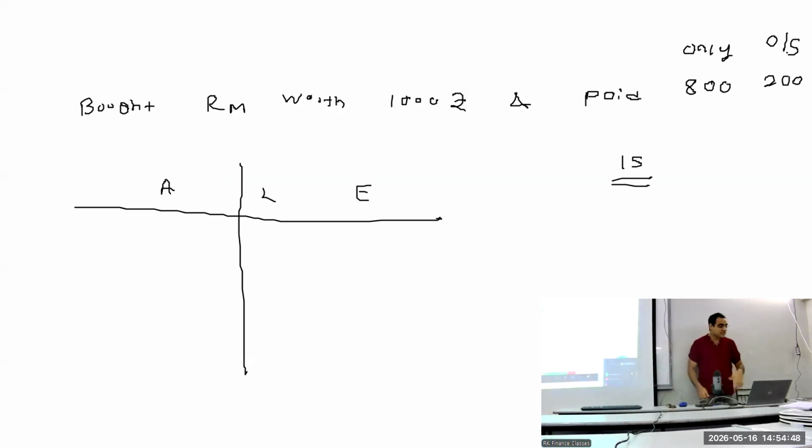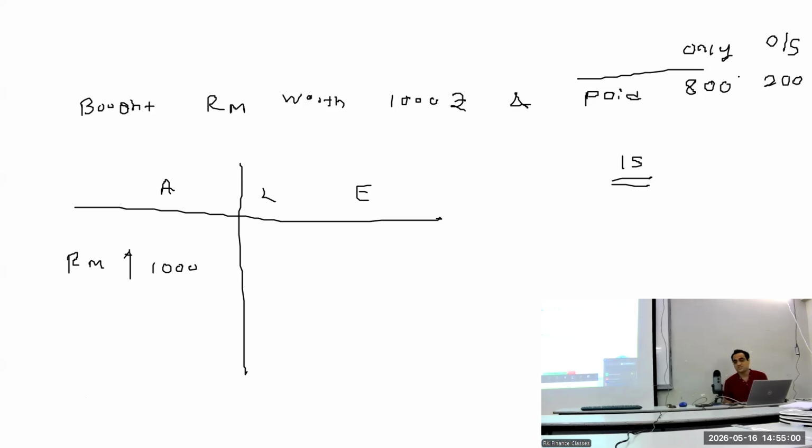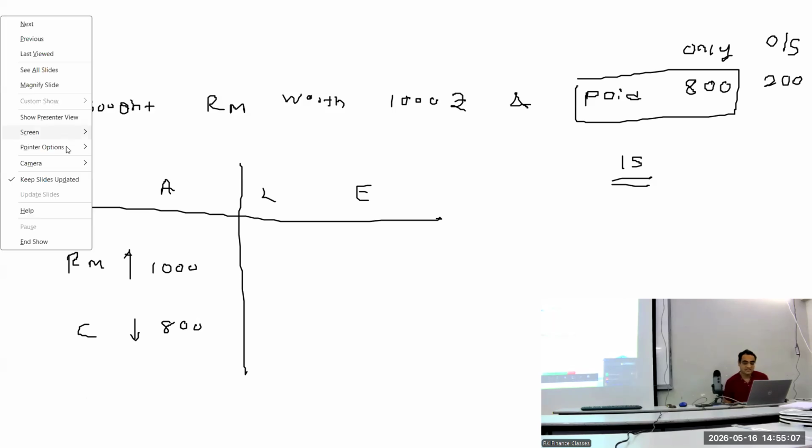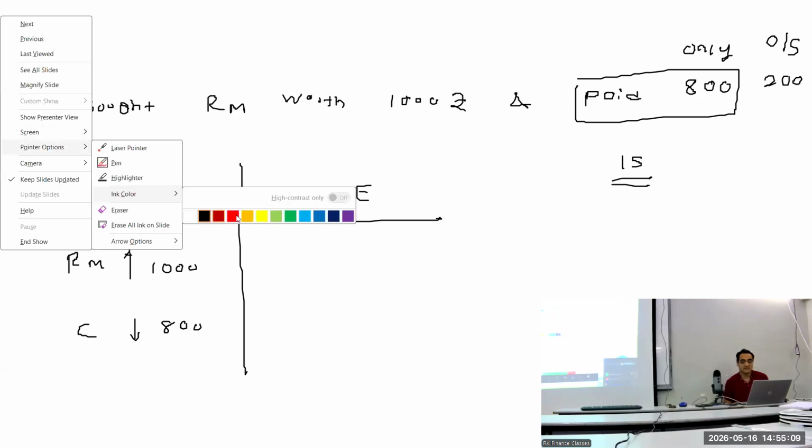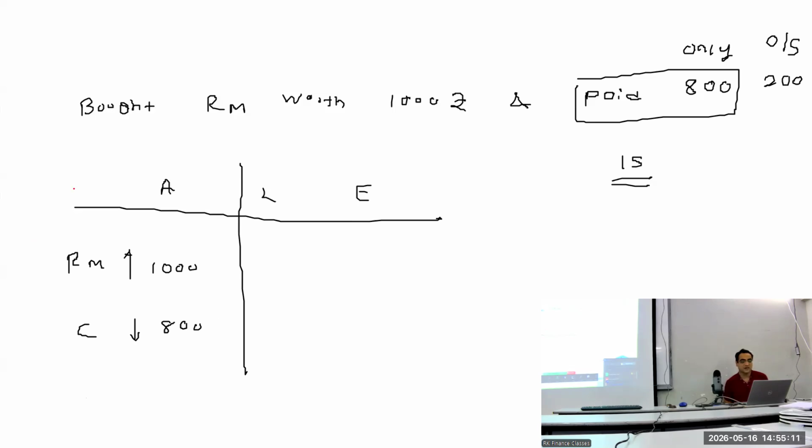Okay, so on the asset side, we got those raw materials. Raw materials will be going up by 1,000, and we paid cash, so the cash will be going down by 800. So overall assets are up by 1,000 minus 800, so it's up by only 200.